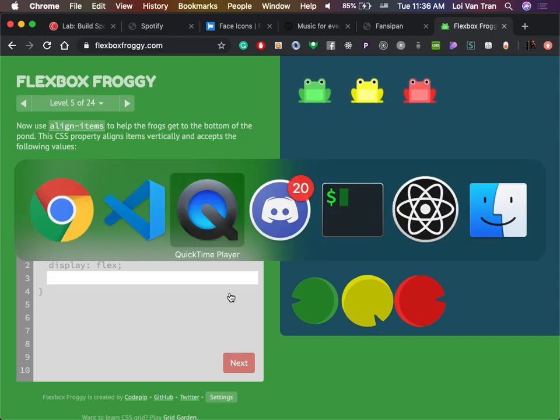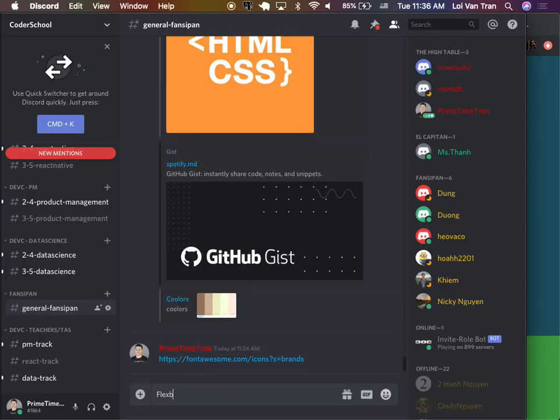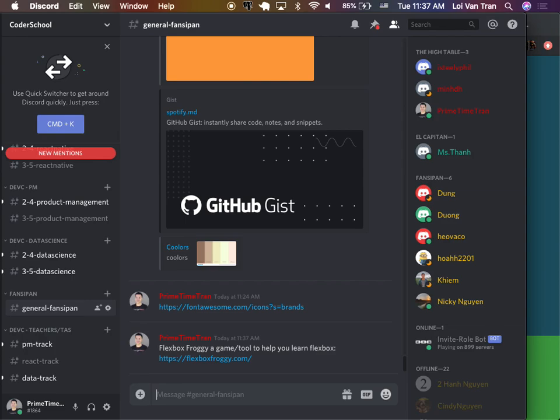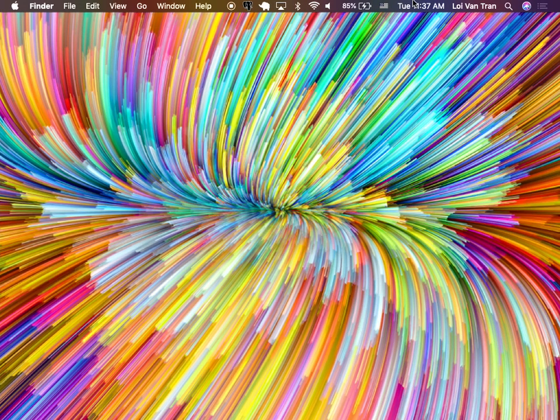Okay, guys, make sure you open up your Discord. I linked you to a bunch of stuff there. Let me go ahead and link you to Flexbox Froggy. Okay, so I'm going to break and then you guys get working, okay? I'm going to hang out here and answer questions.